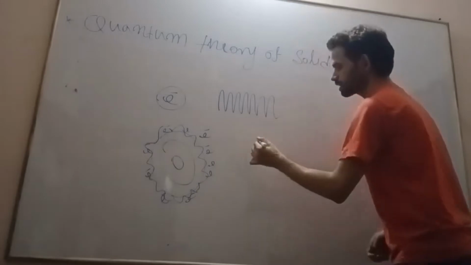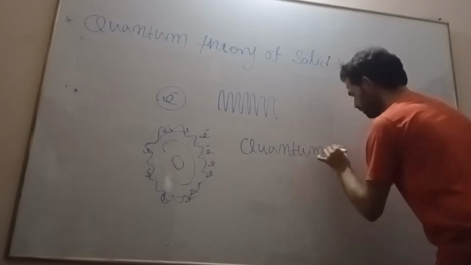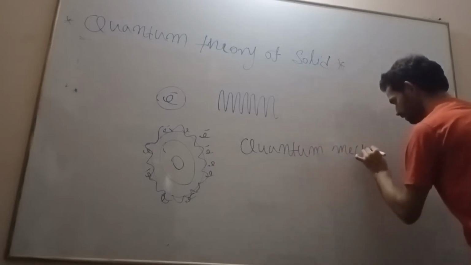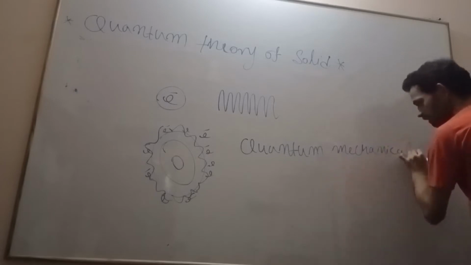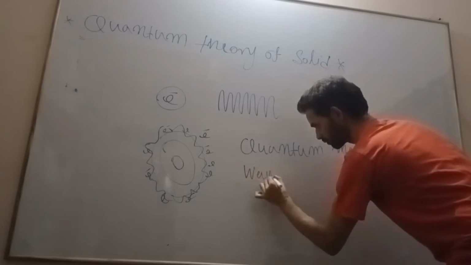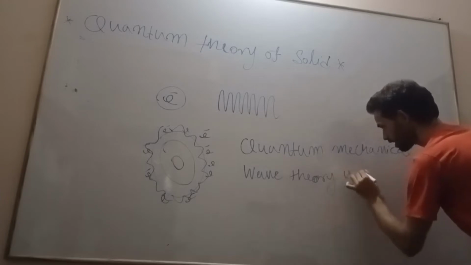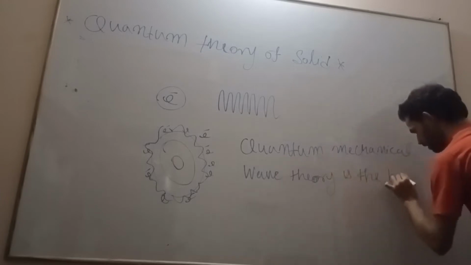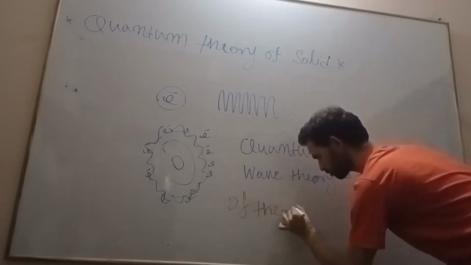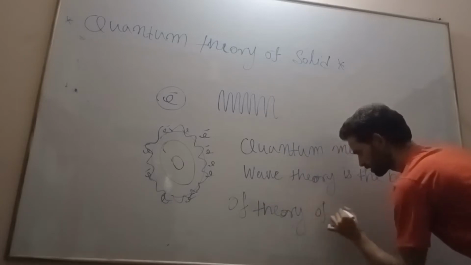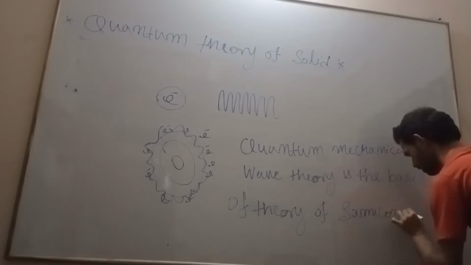That's why we can say that quantum mechanical wave theory is the basis of the theory of semiconductor physics.